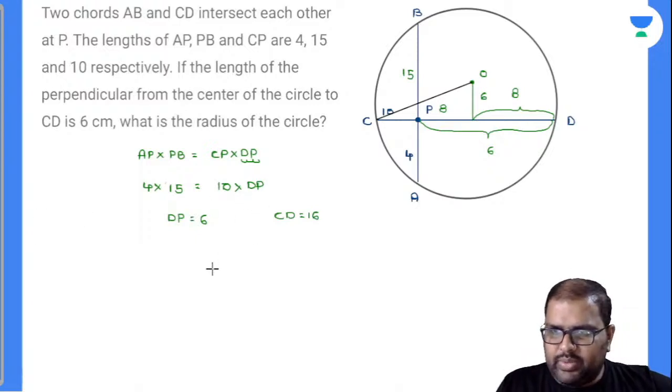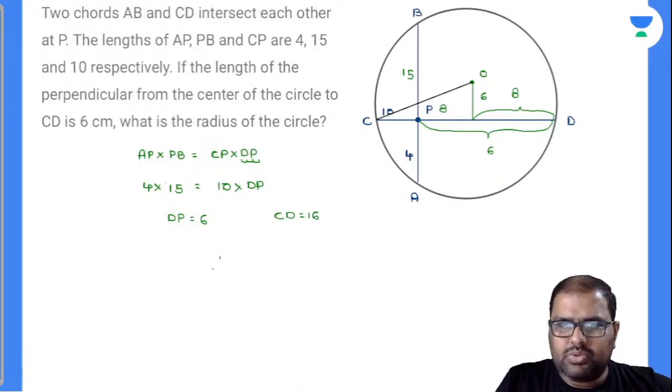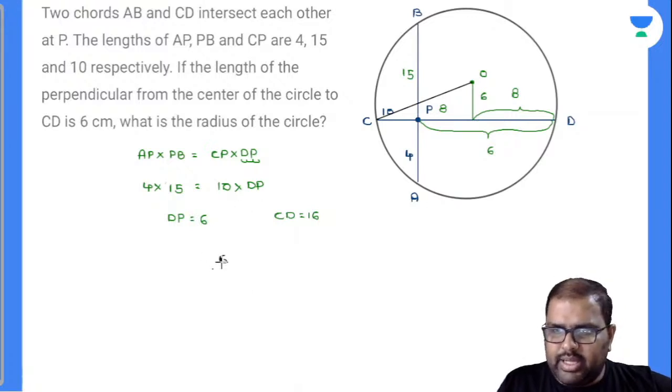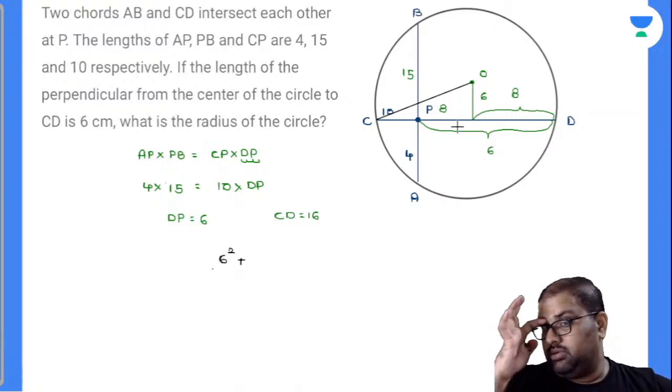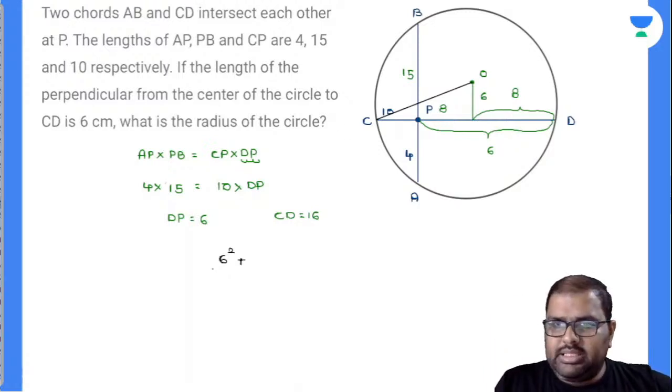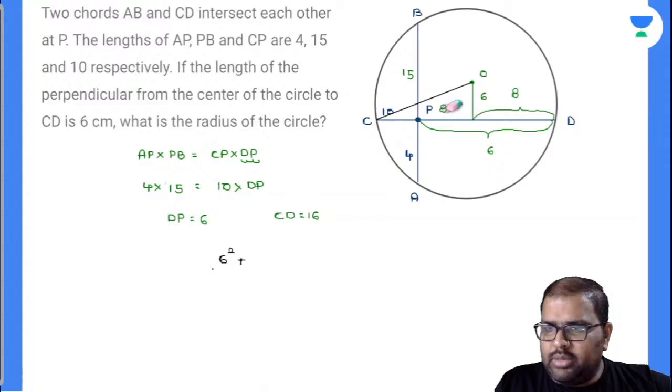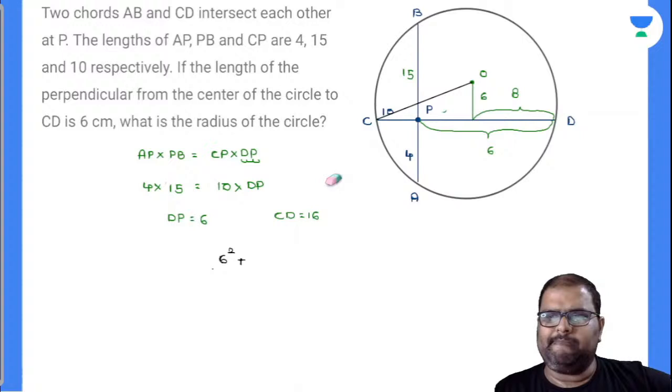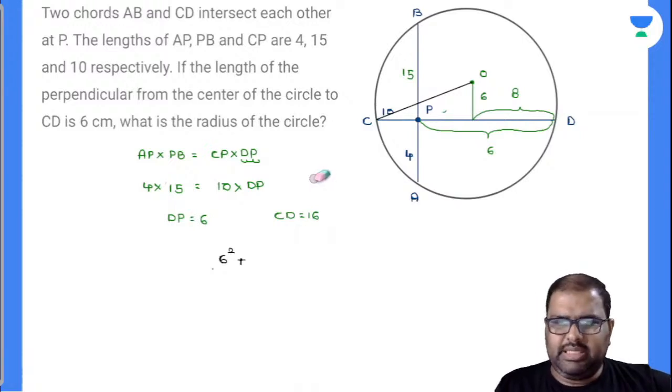So 6 square, perpendicular side. Now this is not 18 here, this is not 8 here. The whole is 16, no? Of course this is 8. Now where are we missing out?